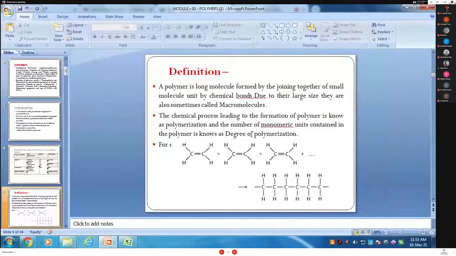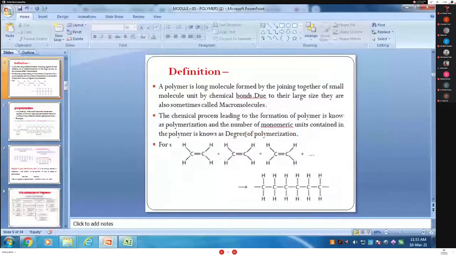Okay, so tell me an example of that. Example of polymer, which polymers are there? Tell me the polymer.